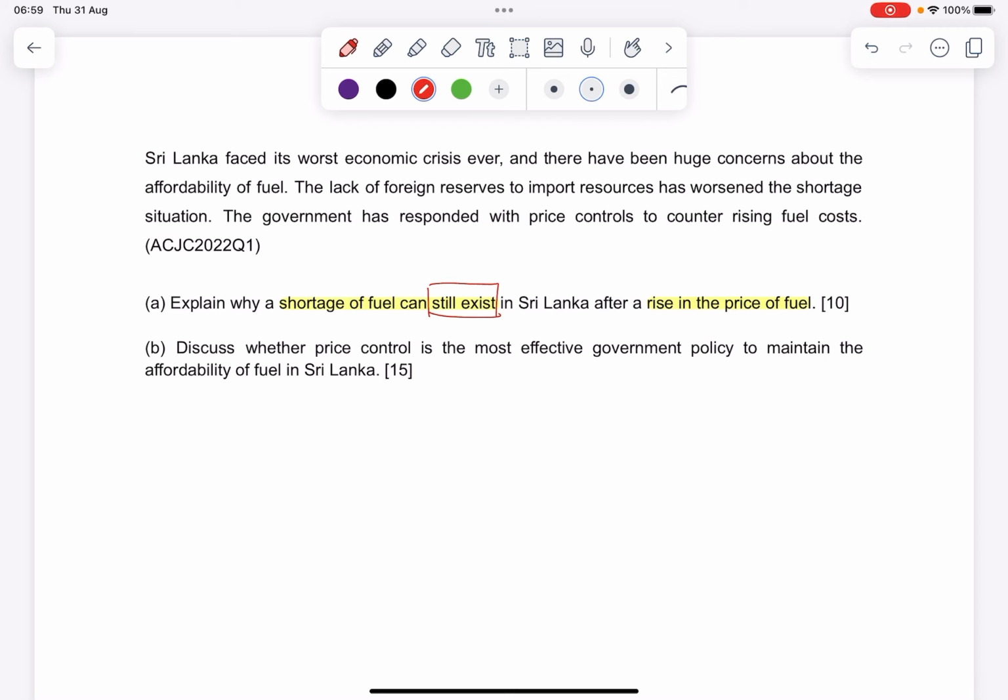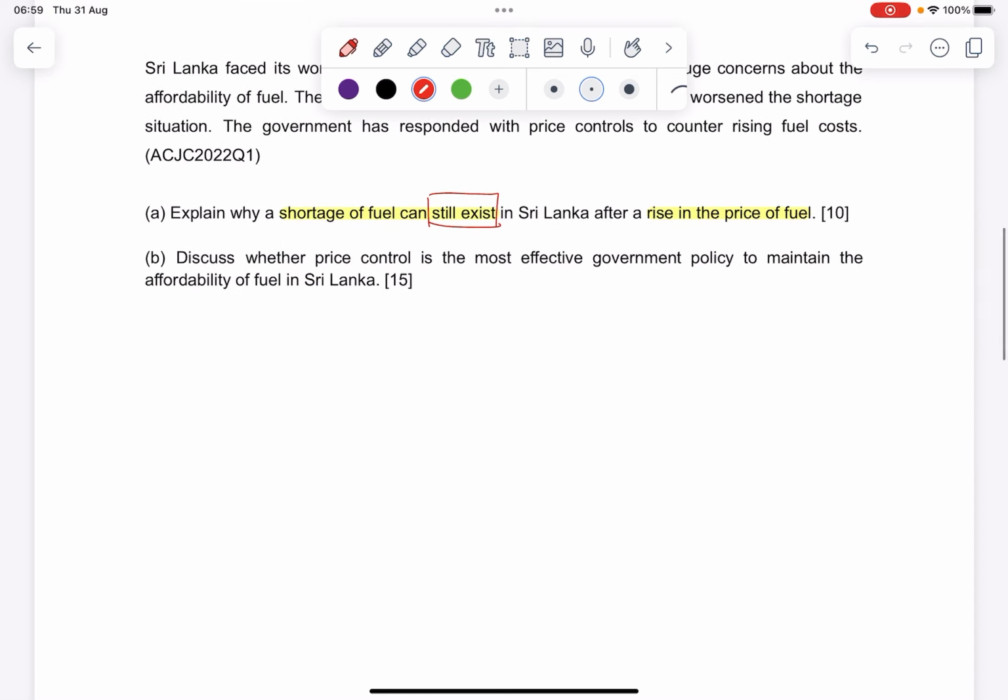And then for part B, they said to discuss whether price control is the most effective government policy to maintain affordability of fuel in Sri Lanka. So this is the key: whatever policy we come up with, the focus has to be on maintaining affordability. So straight away, I know this is a policy question. I know that I'll write my policy 1, policy 2.